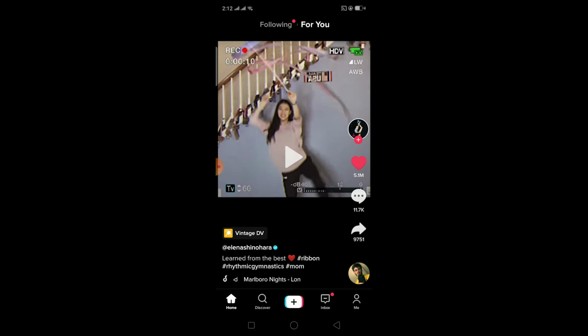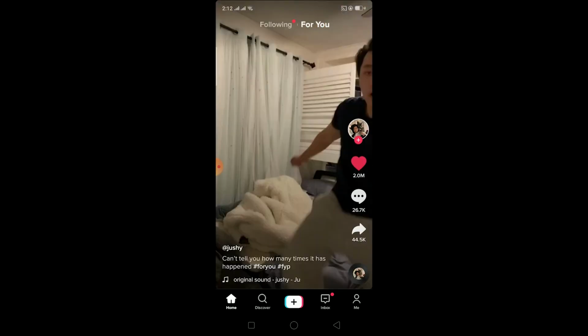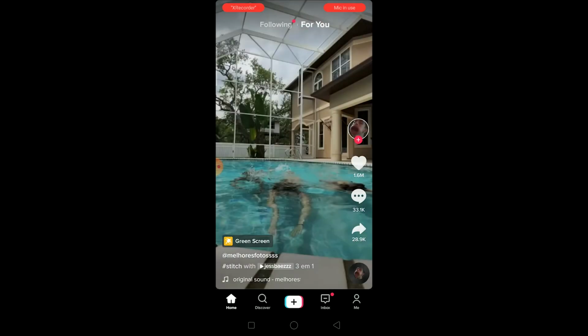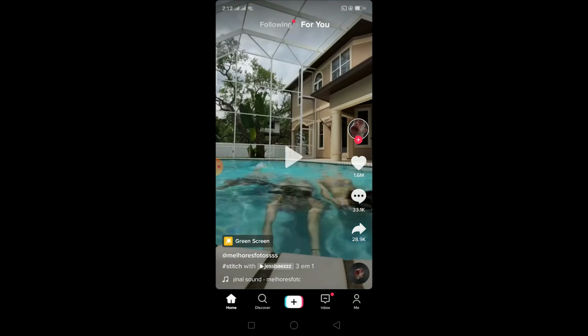So first thing first, this problem occurs if you like a lot of TikTok videos within a short period of time. If I just scroll so fast, liking every single video, the TikTok algorithm will think I'm doing some kind of sketchy, inhuman stuff. It will think I'm a bot who's spamming likes on every single post, trying to increase the likes of the post, and they'll temporarily disable my liking feature. I can still watch the video, but I can't like, because TikTok thinks I'm liking a lot of videos at once, and it's thinking I'm a bot, so they're disabling it.